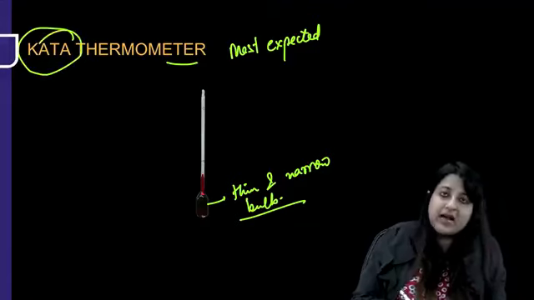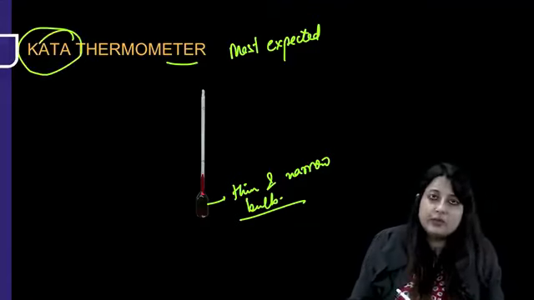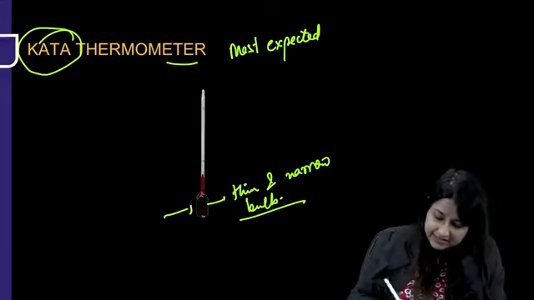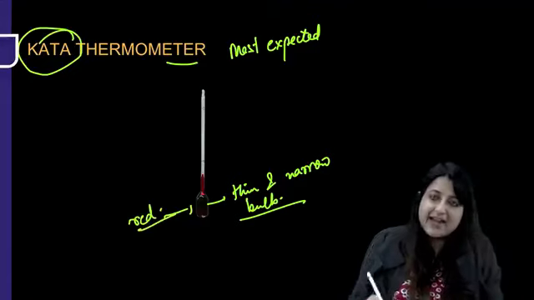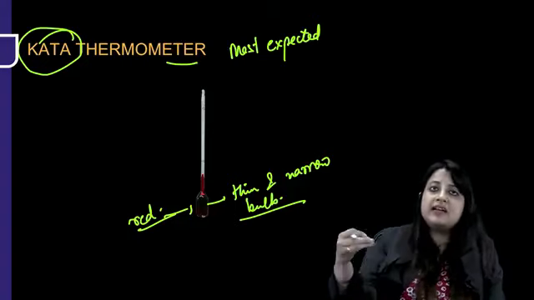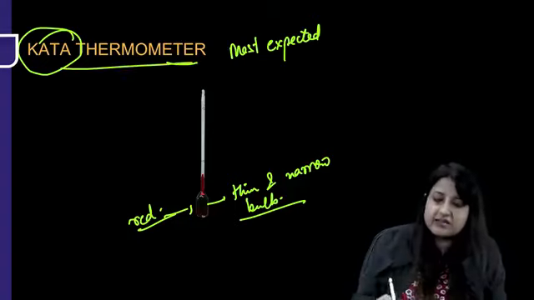And you remember, Kata means to bite. So a red colored dog has bit. This bulb is red in color, that's how you can remember. A red colored Kata bit, okay? So a red colored dog has bit. So that is the Kata thermometer.